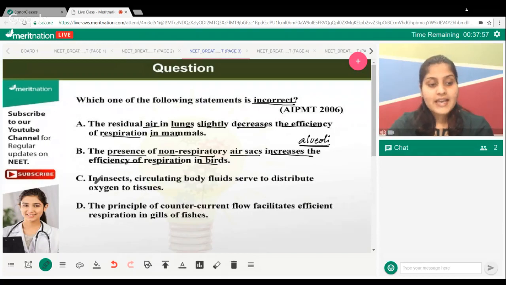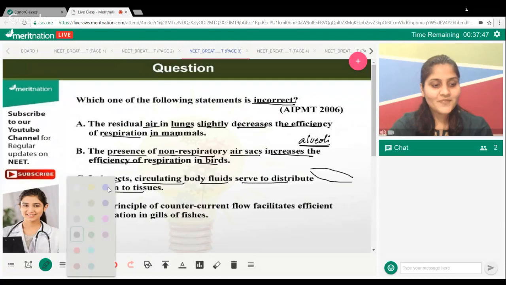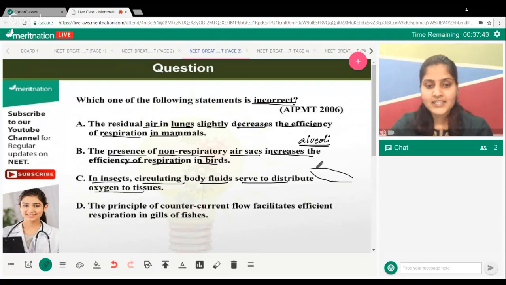Think about it. In insects, circulating body fluids serve to distribute oxygen to tissues. So they're asking, let's say this is an insect. I'll try to make an animated insect over here. Do not take it to heart, this is not a real insect. There are openings present that you call tracheae, and these are connected with openings, channels that are called spiracles. In these, the body fluid is moving and so it is distributing the oxygen. Is that correct? The principle of counter current flow facilitates efficient respiration in gills of fishes, right? So what do you think is the right answer?